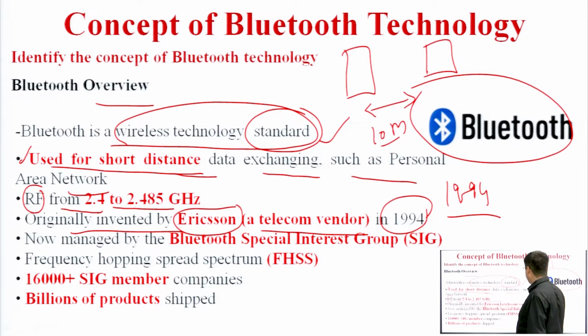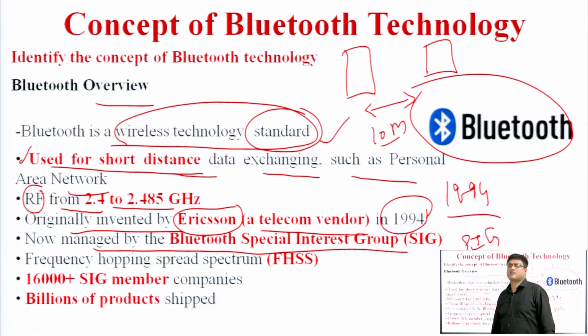From then until now, it is managed by the Bluetooth Special Interest Group (SIG), which is responsible for managing all the operations of Bluetooth technology: the various upgradations, how the Bluetooth range can be increased, and how many bits can be sent at a particular clock.